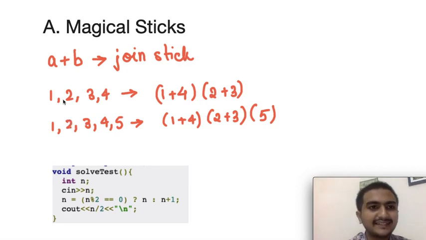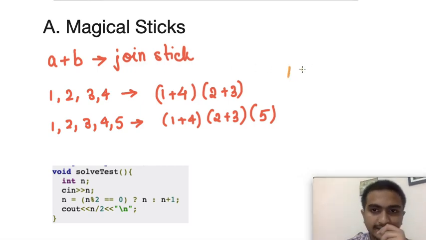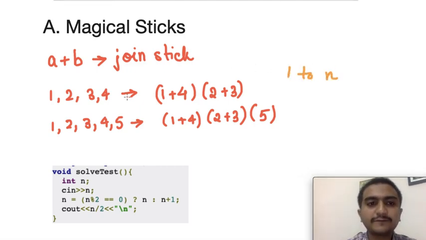So let's start. The first question was quite easy. It was named Magical Sticks. You were given sticks numbered from 1 to n, and you have to join them in such a way that if you join sticks A and B, they become a stick of length A plus B. Then you have to find the maximum number of sticks you can make of the same length.